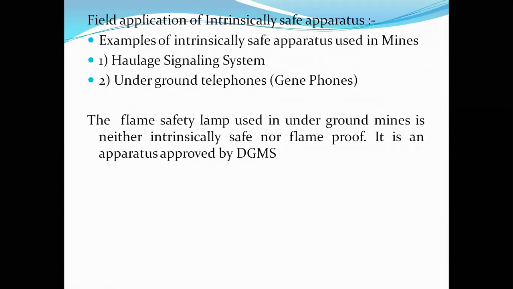Next, coming to the flame safety lamp. This is very important, guys. People will ask, what about the flame safety lamp? The flame safety lamp used in underground mines does not fall in either of the two categories. That's why it is called neither intrinsically safe nor flame proof. It is the lamp used for the detection of methane gas in underground coal mines, and it is an apparatus approved by DGMS, the Director General of Mines Safety.